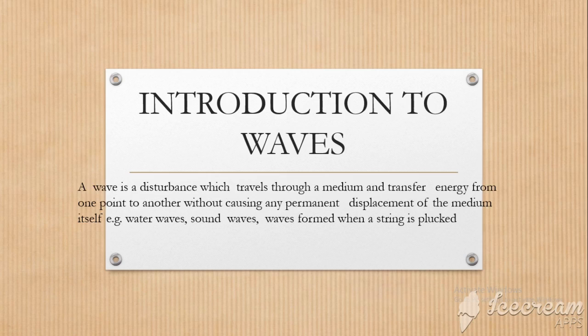A wave is a disturbance which travels through a medium and transfers energy from one point to another without causing any permanent displacement of the medium itself. Examples of waves: we have water waves, sound waves, light waves, and many other waves. So let me show you some images of the waves. That is the way the water has moved. That is how a wave moves.